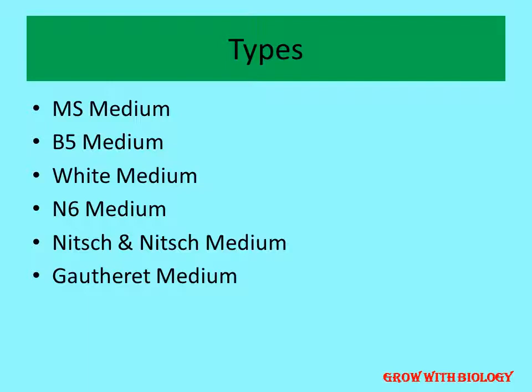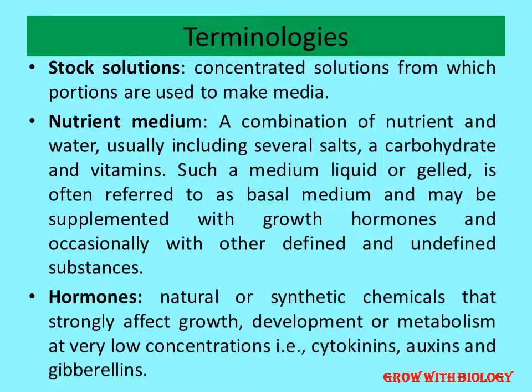There are different formations. Sometimes we maintain the hormones such that there will be rooting, or shooting, or callus formation. There are different medium compositions, and by varying them we can modify the explant to what we need. So we have to focus on the constituents of the medium. But before moving to the constituents, first we look at the terminologies.